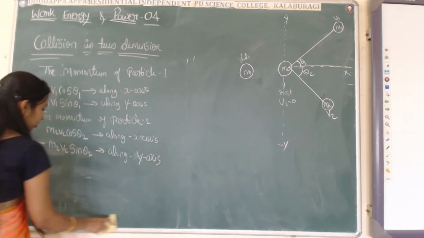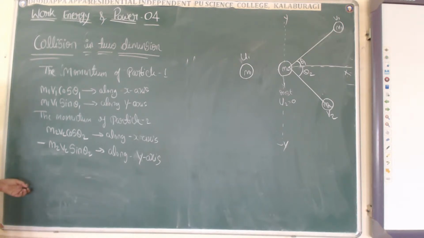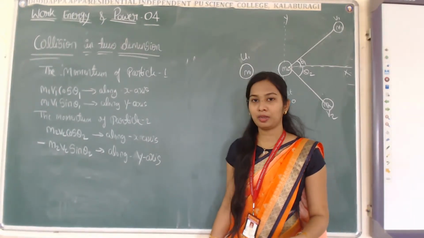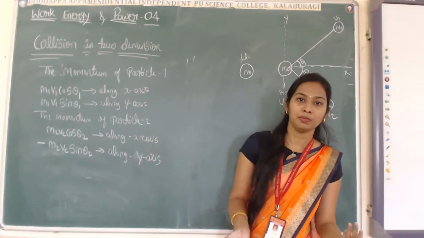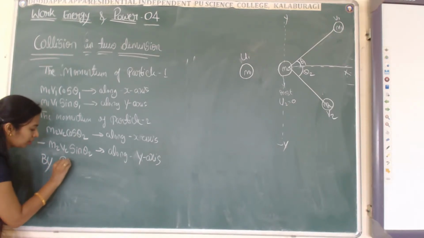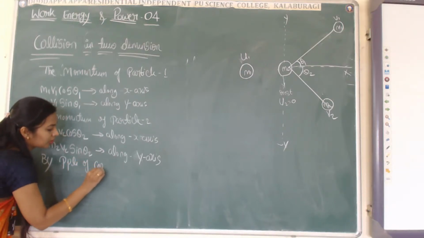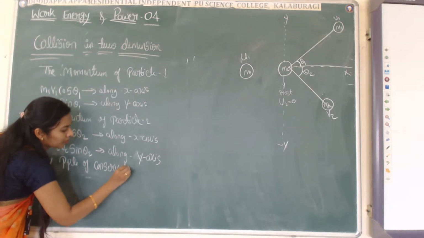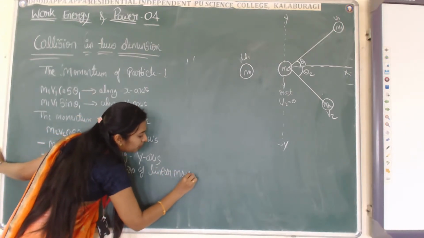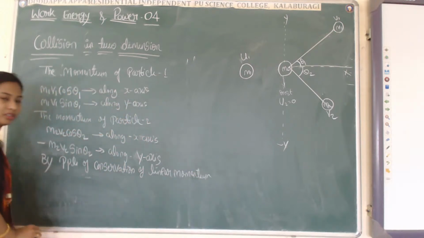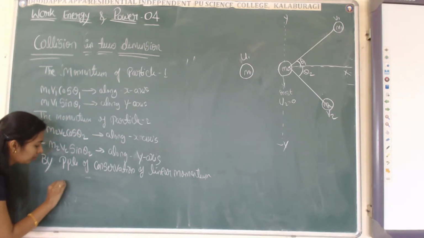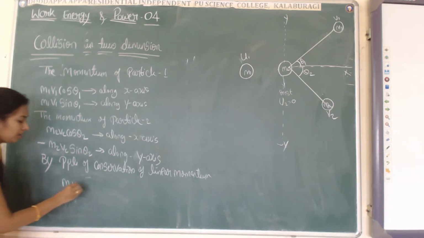So now, by the principle of conservation of linear momentum, linear momentum before collision is equal to linear momentum after collision.